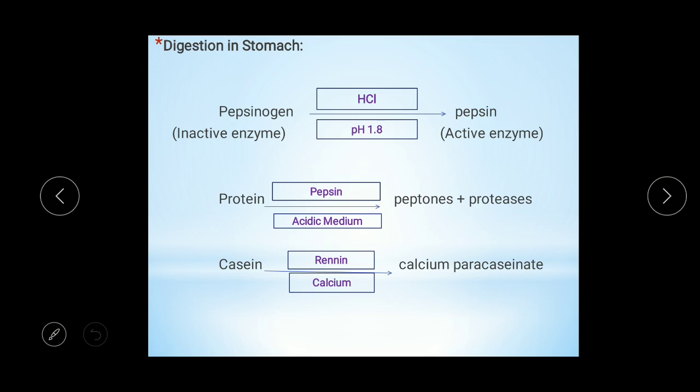Now digestion in the stomach. As the bolus is transferred into the stomach via the esophagus, further digestion starts in the stomach. The gastric mucosa, or inner lining of the stomach, contains gastric glands, and in these gastric glands three types of cells are present. The first cell is called the mucus cell.